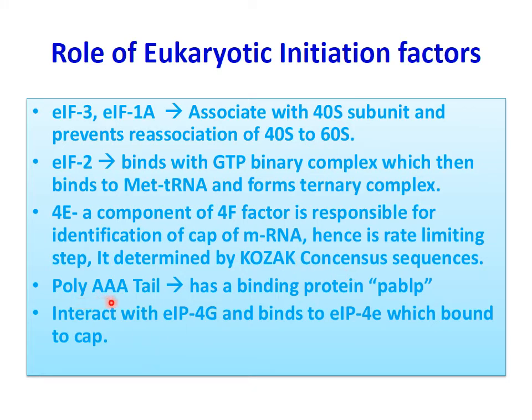Then the poly A tail has a binding protein, PABP. This protein is essential and binds at the poly A tail. It interacts with eukaryotic initiation factor 4G and binds to eIF4E, which is bound to the cap. Then these are bound to the cap. So in this way all these 9 initiation factors play an important role in eukaryotic initiation.